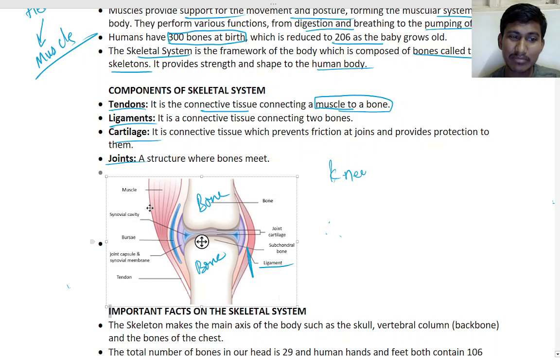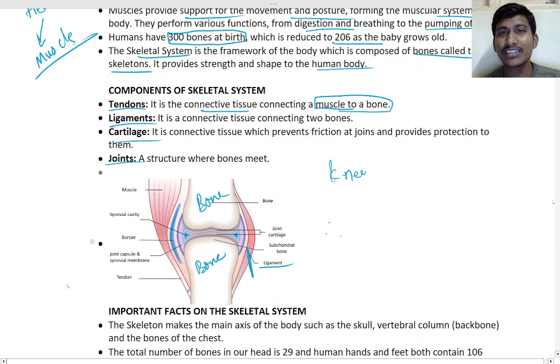The upper part is the muscle, and the tendon connects the bone and the muscle. It connects both, muscle and bone.